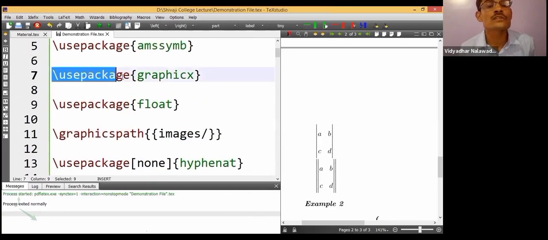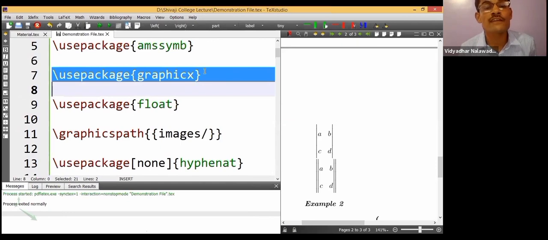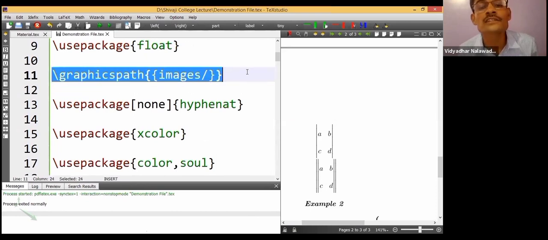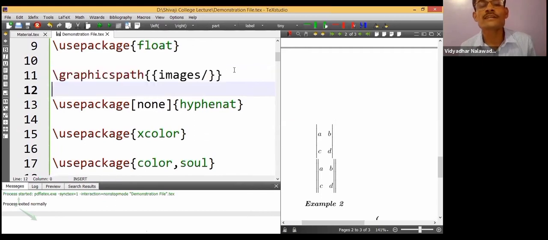For that, I have to take care which image I am going to insert in my presentation. I have used the package graphicx, and which image I'm going to insert is taken care of by the graphics path. In curly brackets, I have given the path, like this: curly bracket, images, forward slash. This is a forward slash, not a backslash. Images is the name of my folder.